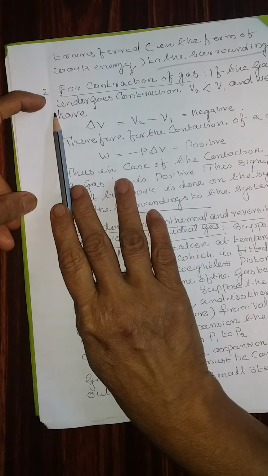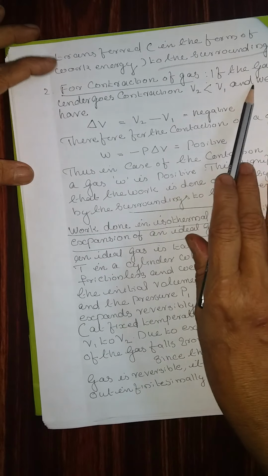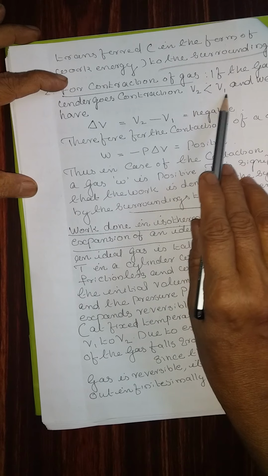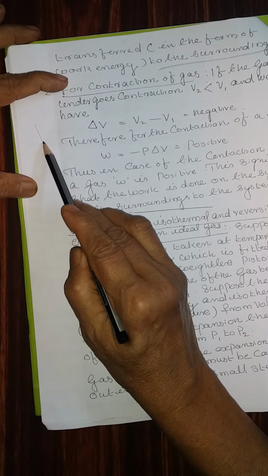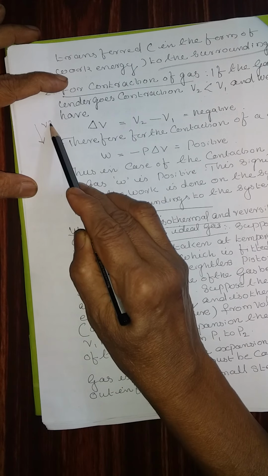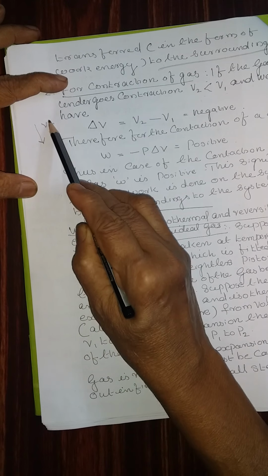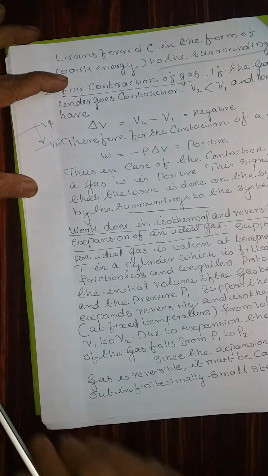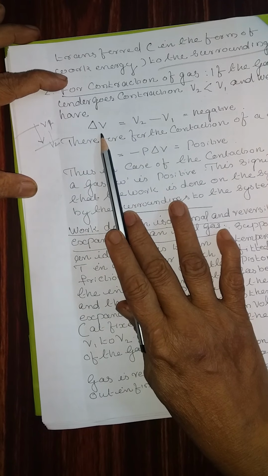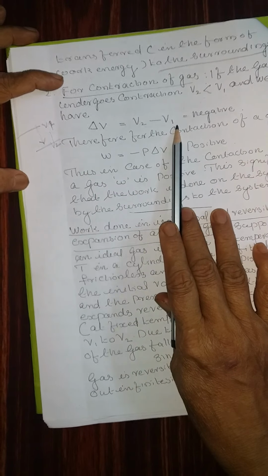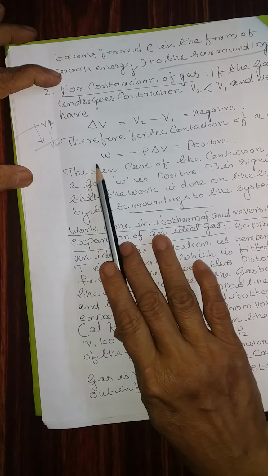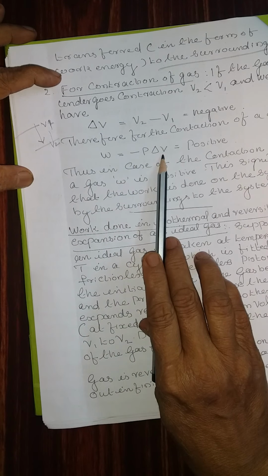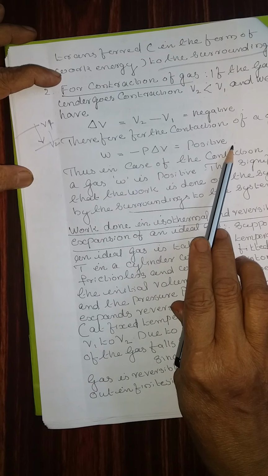Now let us take the contraction of a gas. If the gas undergoes contraction, V2 will be less than V1. That means the piston will come down, so V2 is smaller and V1 is the higher one. Therefore, delta V is equal to V2 minus V1, which is negative. Therefore, for the contraction of a gas, W is equal to minus P delta V, which will be positive.